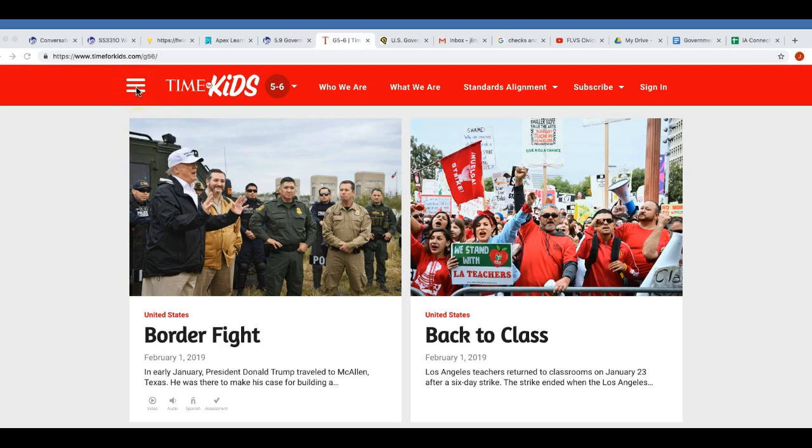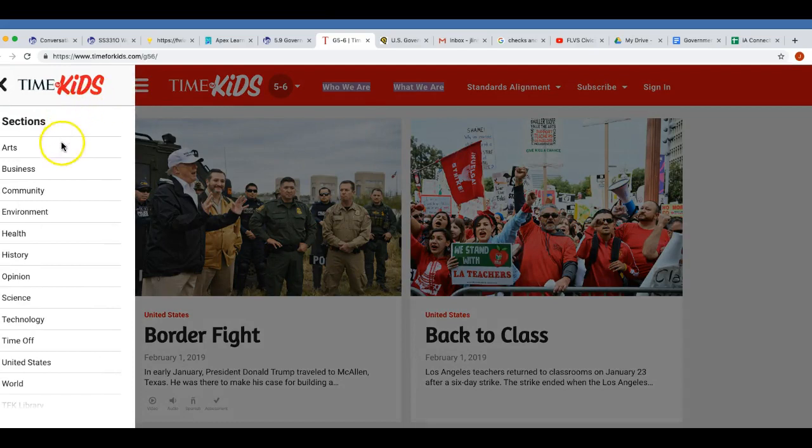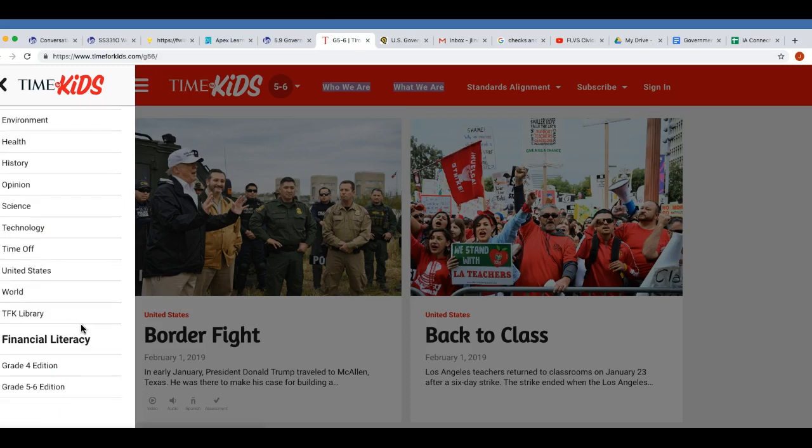So this gives you the contents of the newspaper or this news magazine. So if you click on it, it brings up the different sections that you can look up.